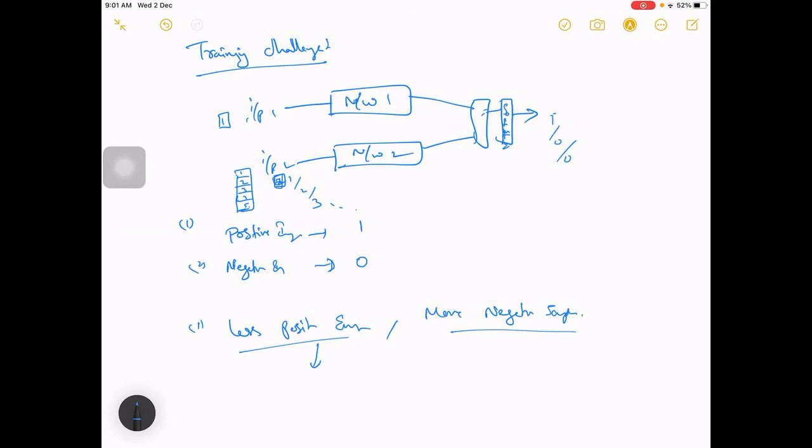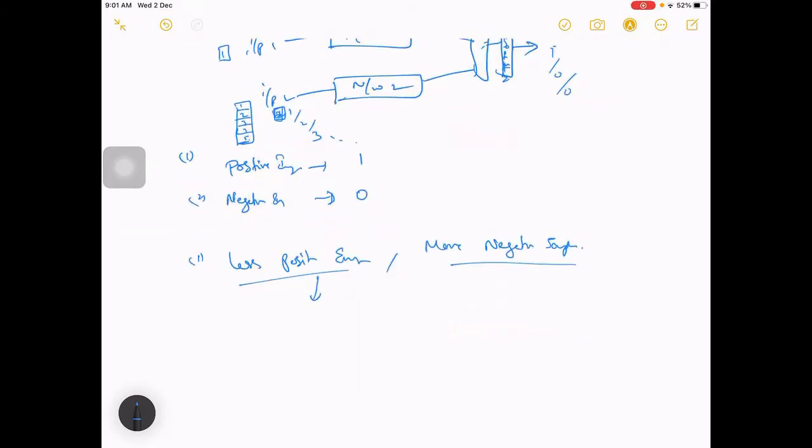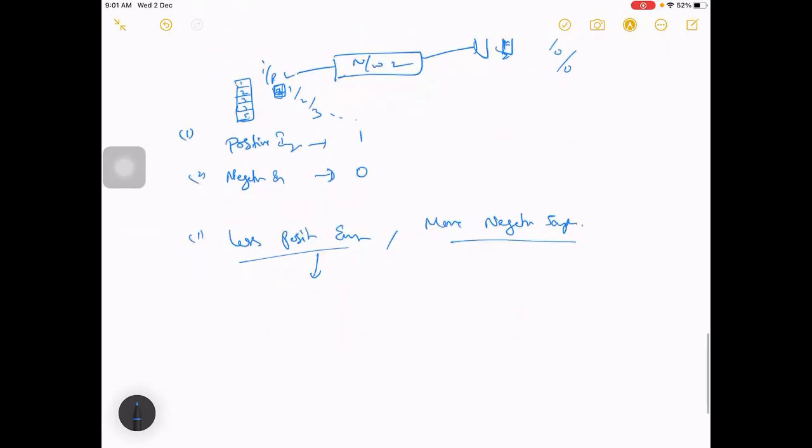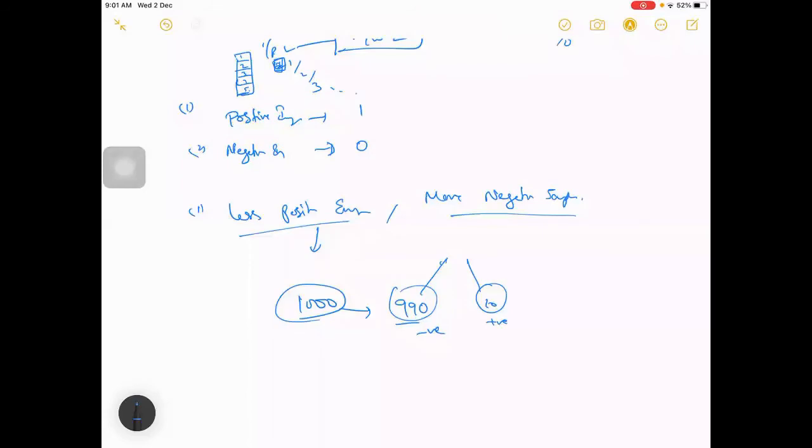Let's say, as we discussed earlier, the class imbalance problem, where you have a thousand data points, out of which 990 are negative and only 10 are positive. If you train your model with this, using a combined loss function, then what will happen is, if the model blindly predicts everything as negative, it will get 990 by 1,000 as the accuracy. All of these it has detected as negative, so it will have 99% accuracy.